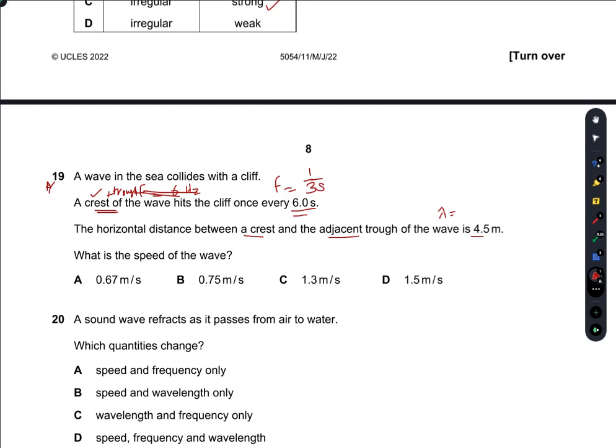That is frequency. So v is equal to f lambda by the wave equation. So 1 by 3 into 4.5, that is 1.5 meters per second. So D is the right option.